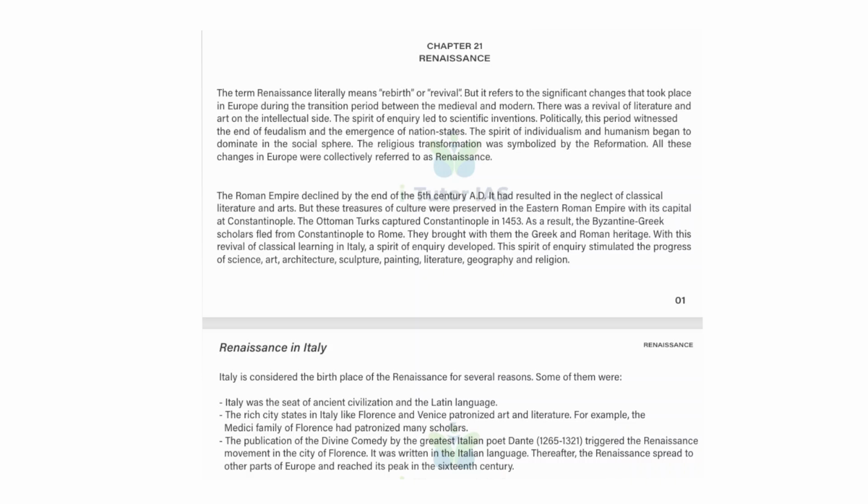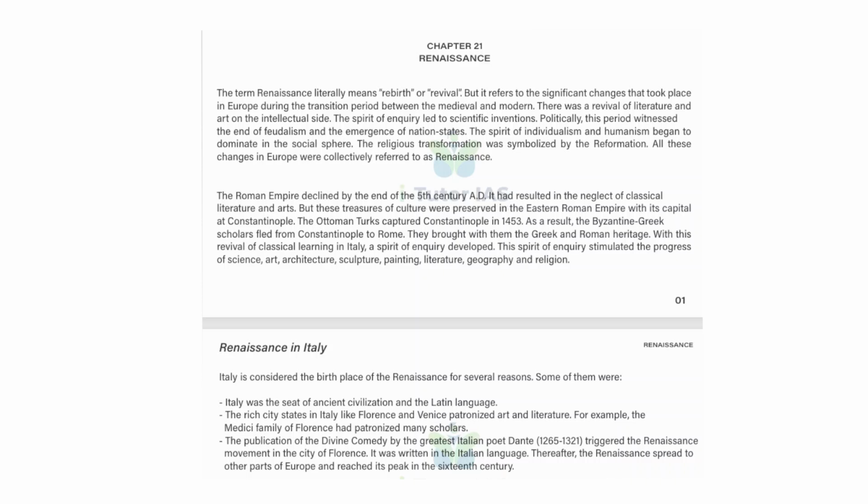Key discoveries and inventions include major advances in science, like the Copernicus heliocentric model, and technological innovations like Gutenberg's printing press and the compass.